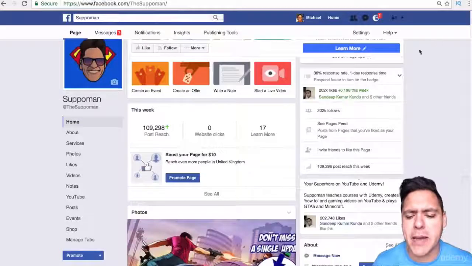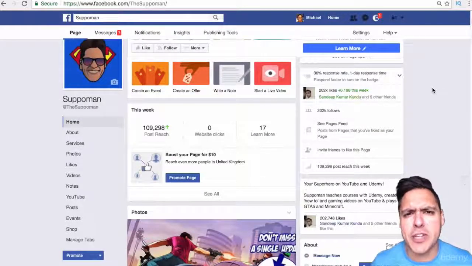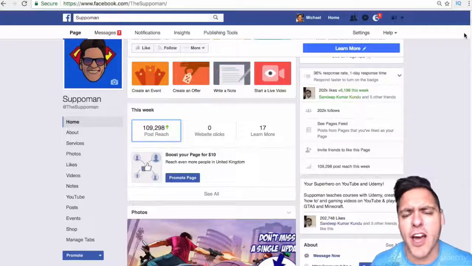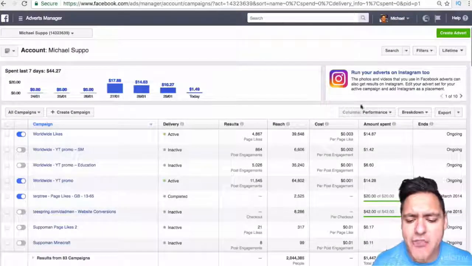So having this many page fans, 202,000, really gives you the opportunity to broadcast yourself to hundreds of thousands of people and potentially millions of people if the video is shared. So how do we get these page likes for 0.003 of a dollar? I'm going to show you exactly how, and the proof that I am doing it is right here.